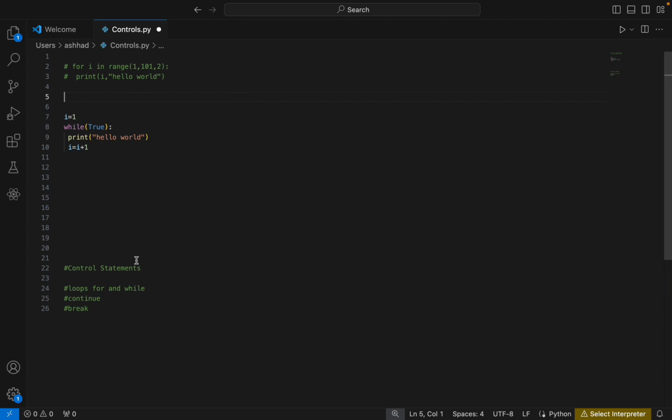And then we can talk about continue and break statements. For that I'm using a for loop. You can use a while loop also, but just now I'm using a for loop. I'm just trying to print hello world 5 times.